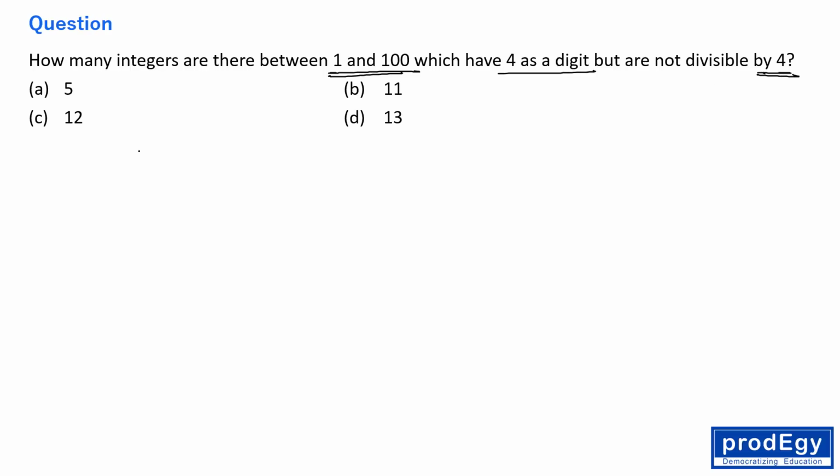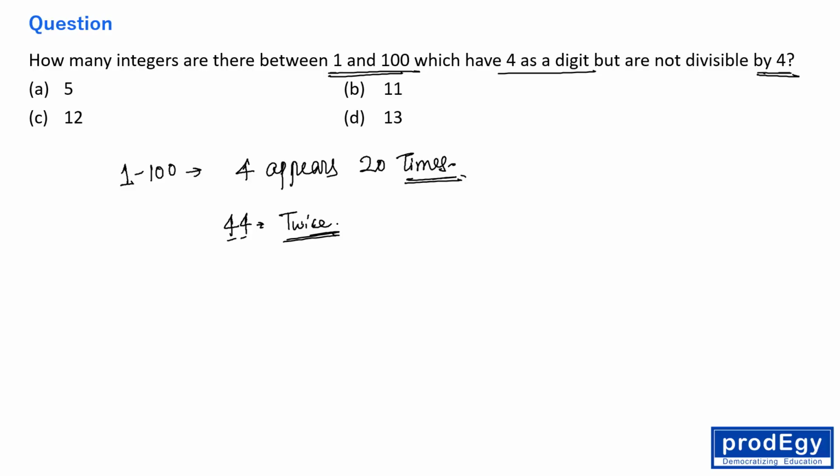See everyone, if we write from 1 to 100, 4 appears 20 times, but in 44, 4 appears twice. It means a total of 19 numbers.